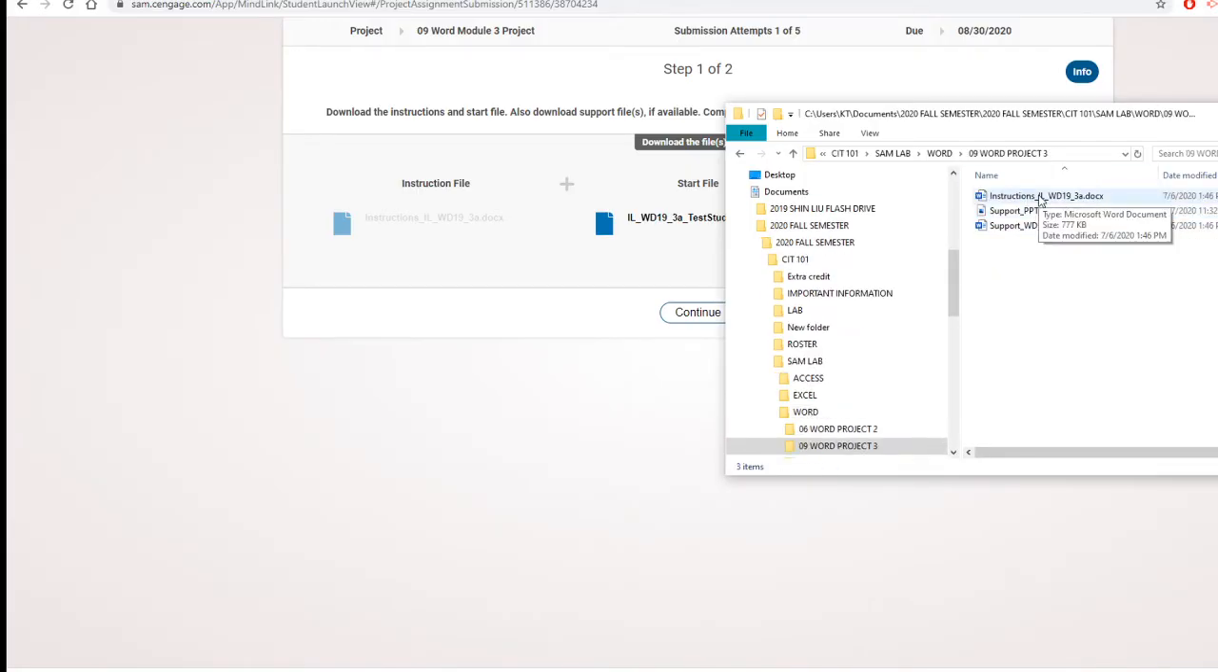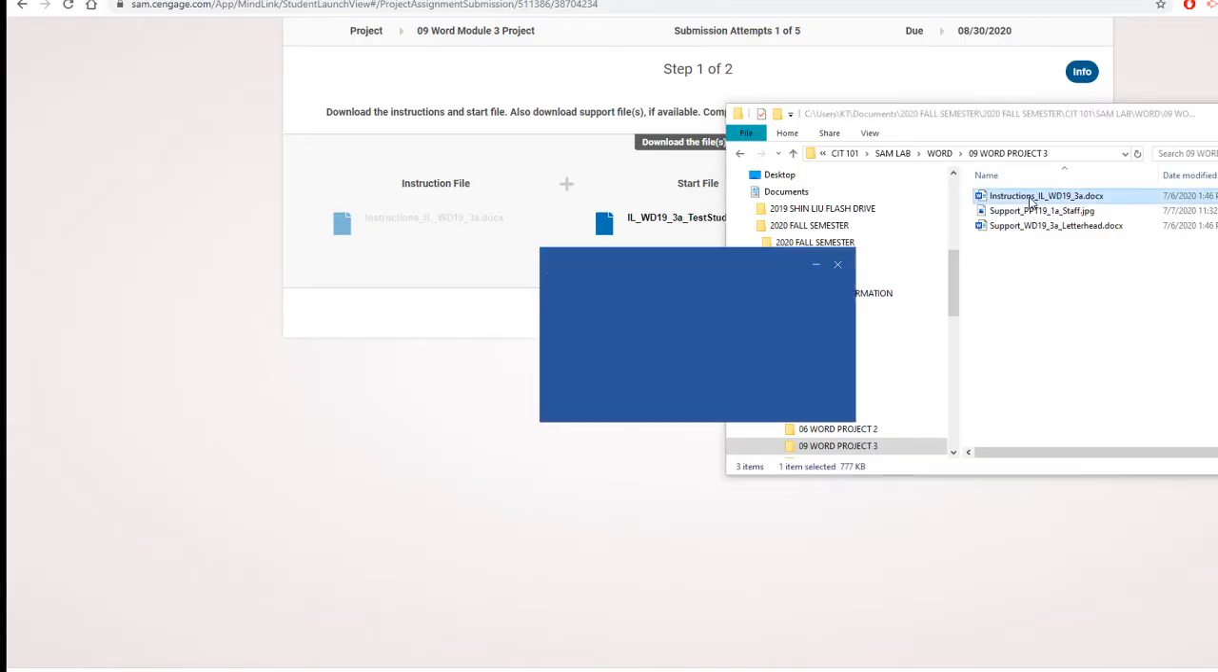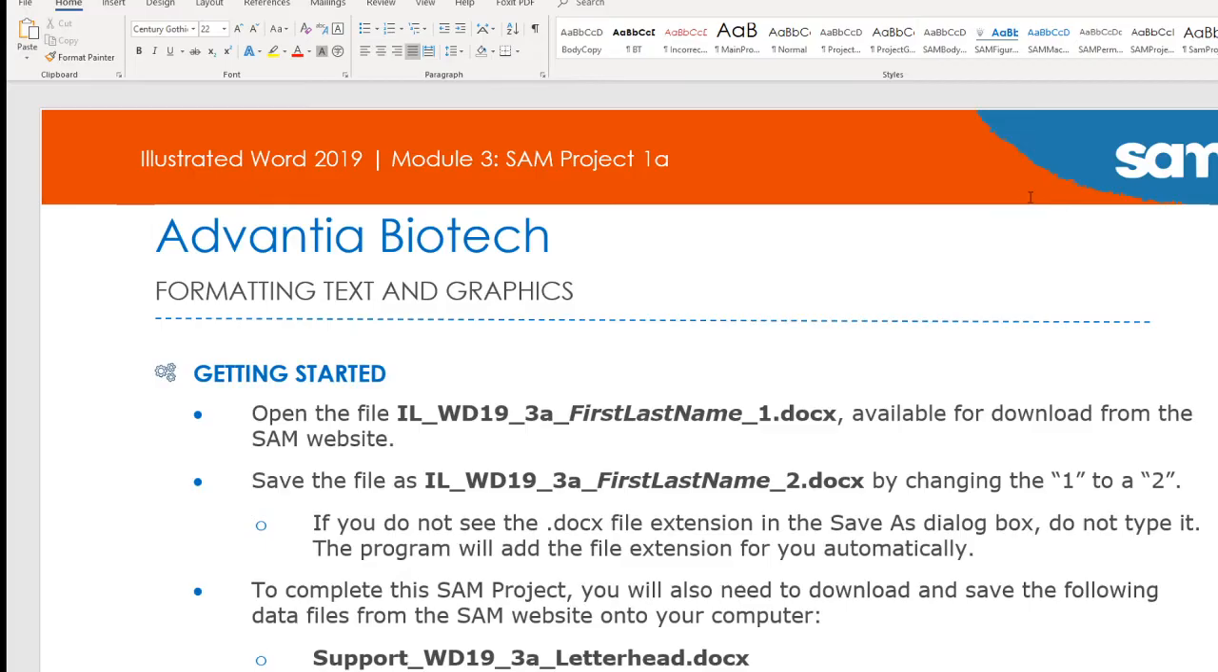Alright, so this will be our instruction sheet. The instruction sheet for this one is Advantia Biotech, and your activity for this assignment is to learn formatting, text, and graphics. It's very important and complicated too. We also need a support file.